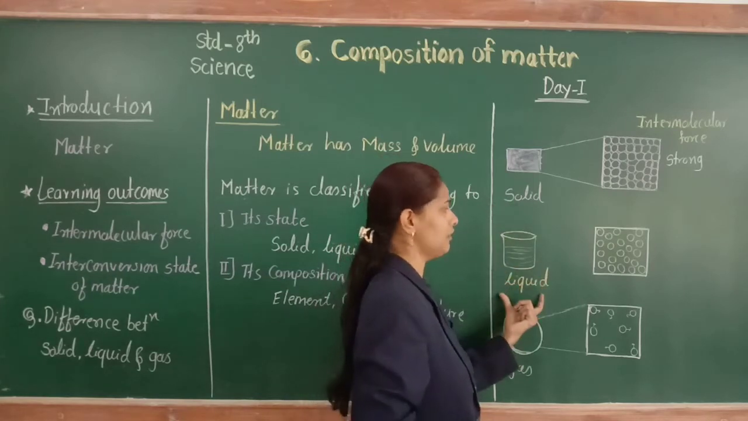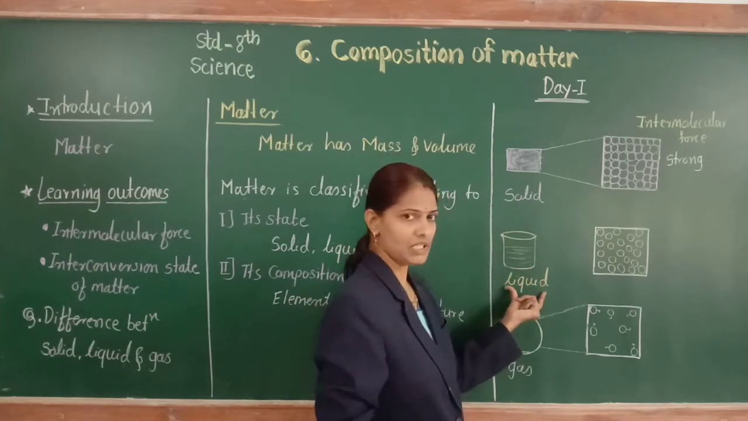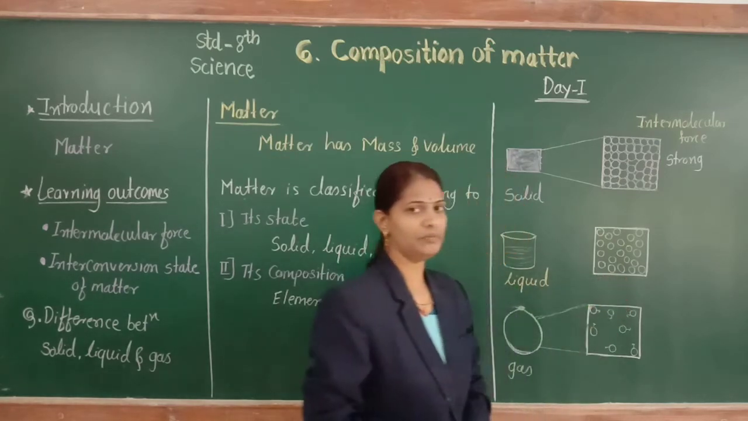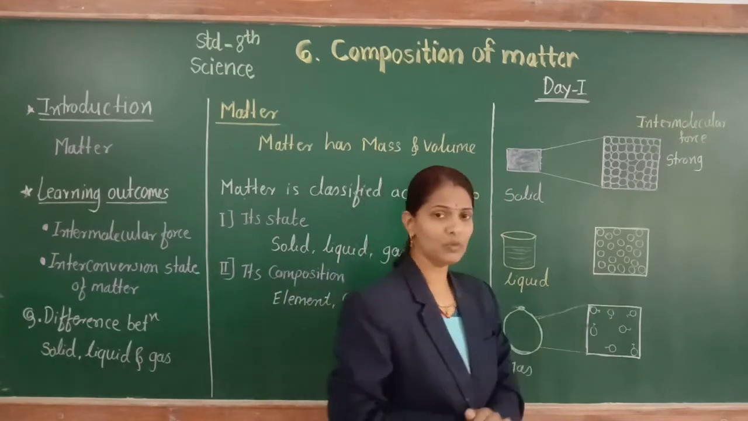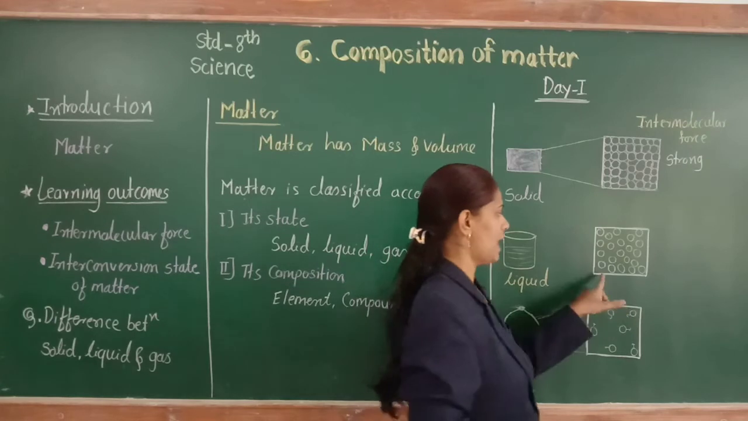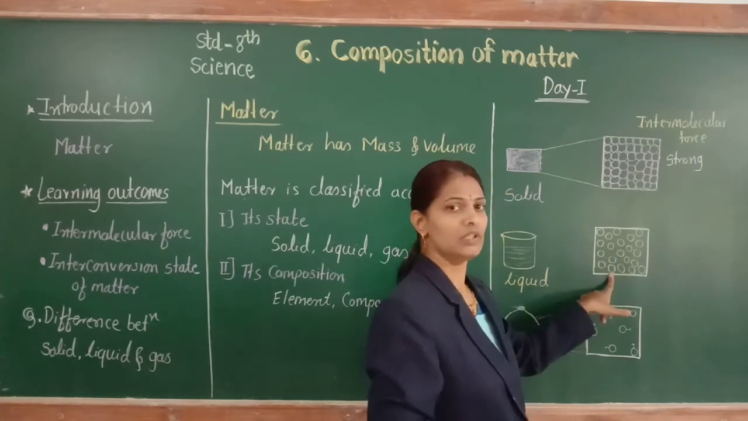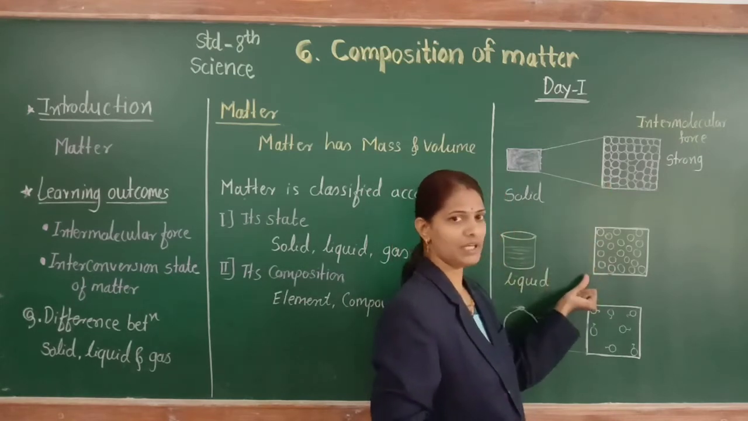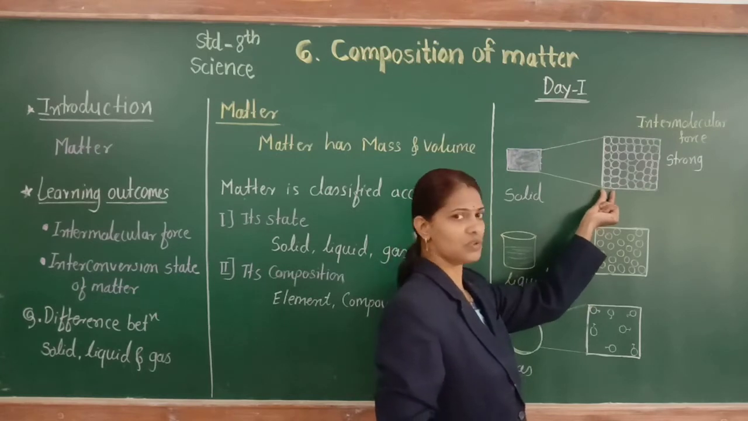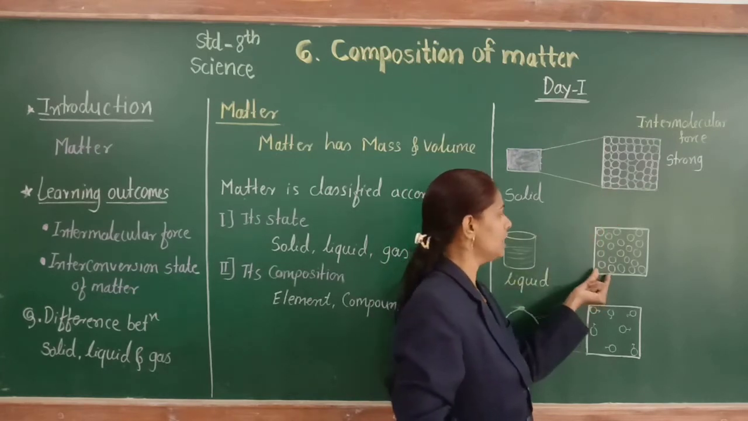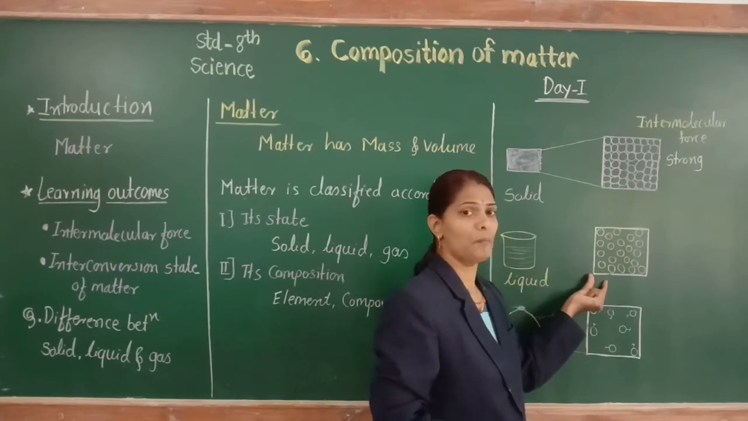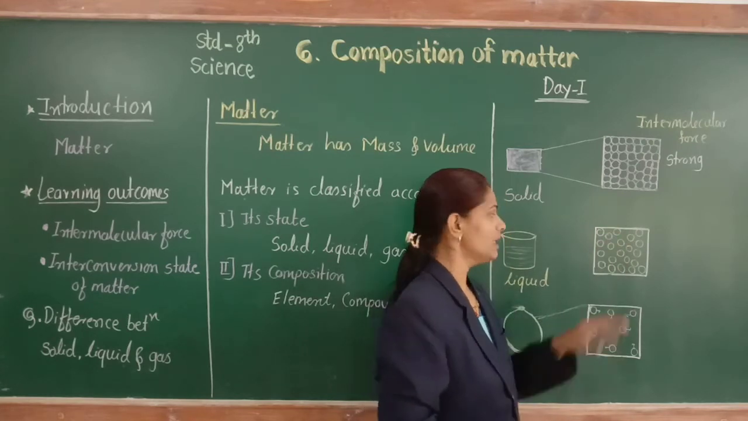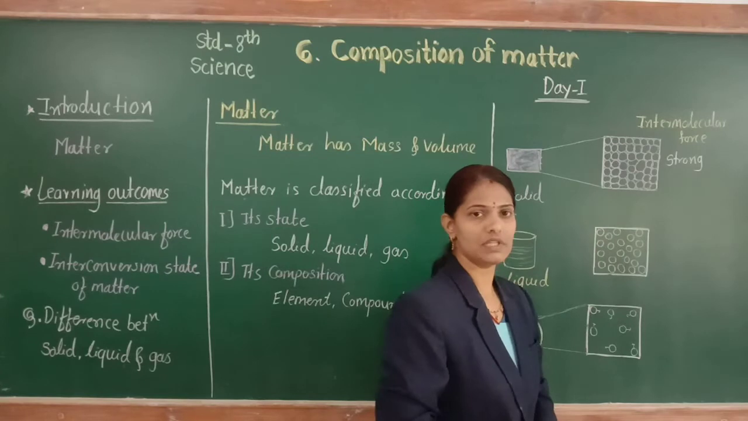So see in the liquid diagram, this is liquid, the second state of matter. The particles or molecules of the liquid move throughout the liquid because intermolecular space is more than in solid. In solid there is no space between two particles, but here there is some space between these two particles. That is why these particles move throughout the liquid, and that is why here intermolecular force is moderate.